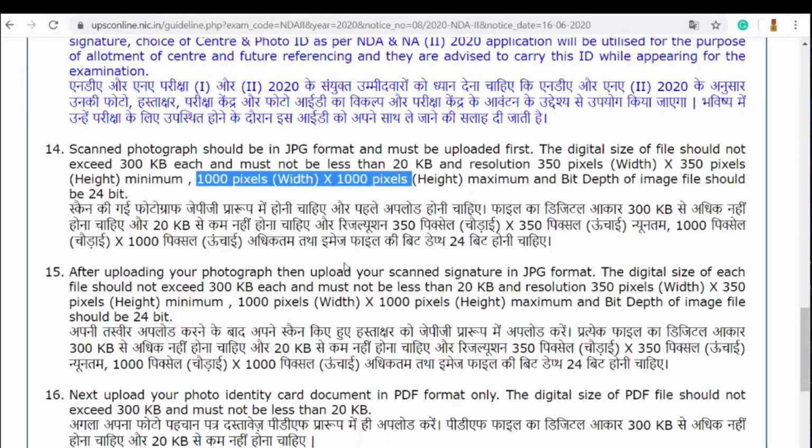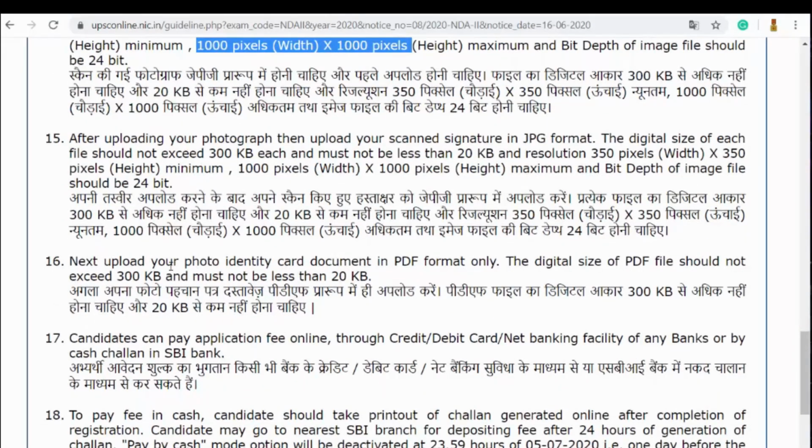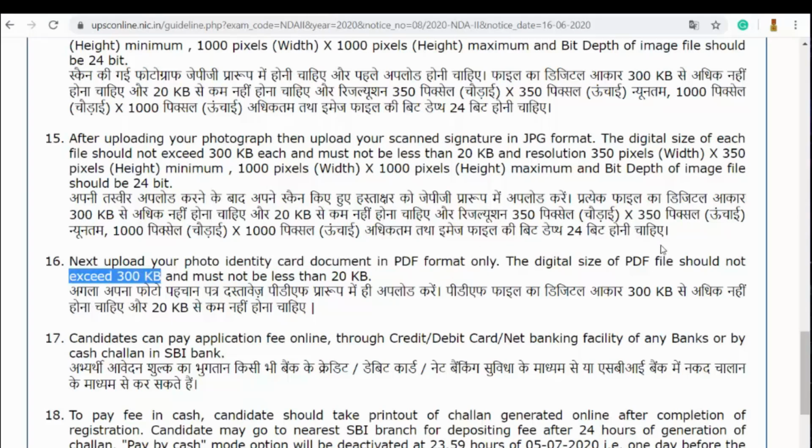It is the same in the case of your signature format also, and this is a very important one for you to consider. To upload your photo identity card, the document should be in PDF format only. The digital size of the PDF file should not exceed 300 kilobytes. So please remember, the PDF file should not exceed 300 kilobytes and should not be less than 20 kilobytes.